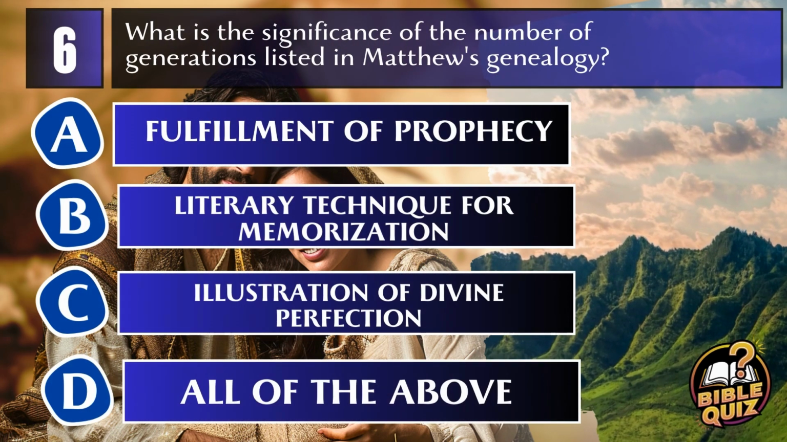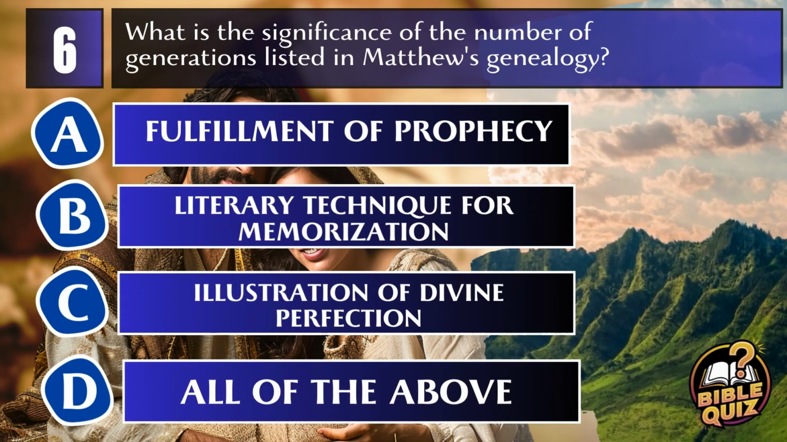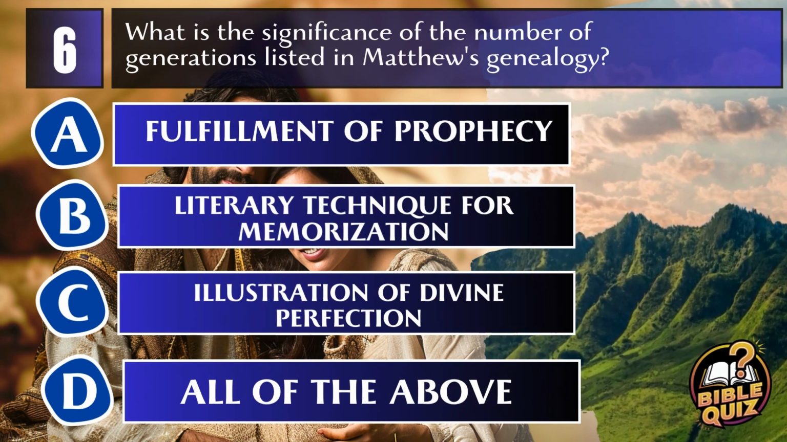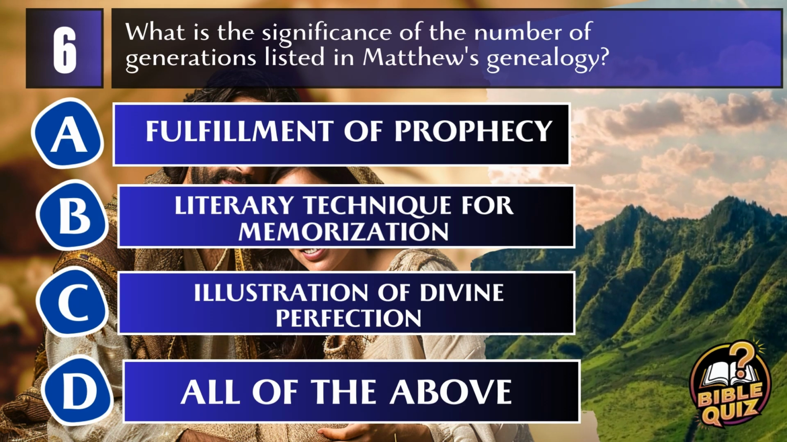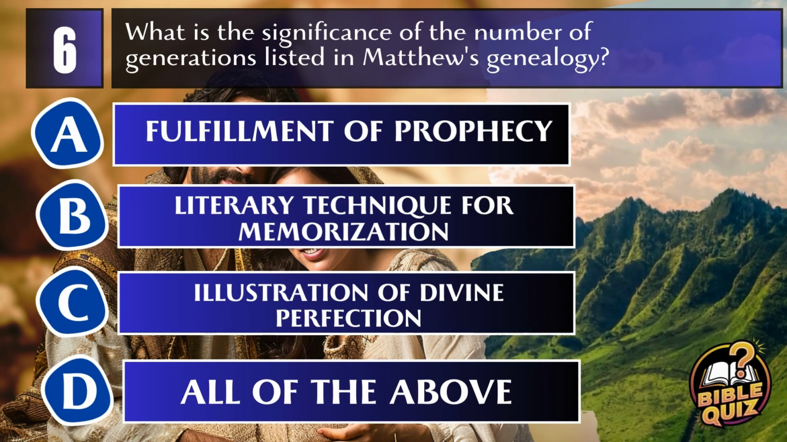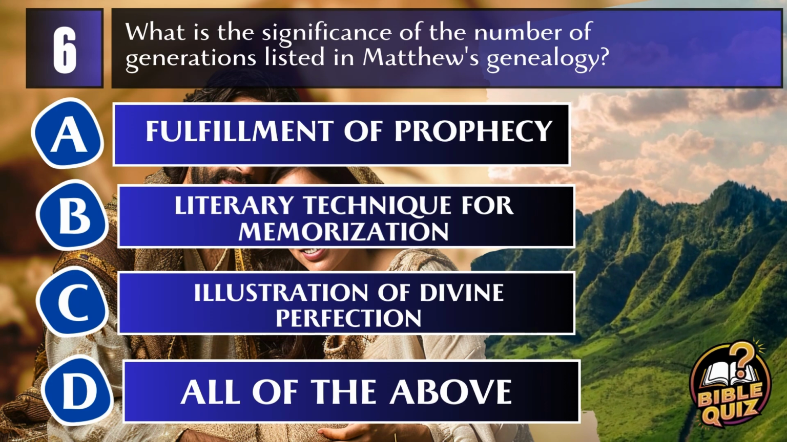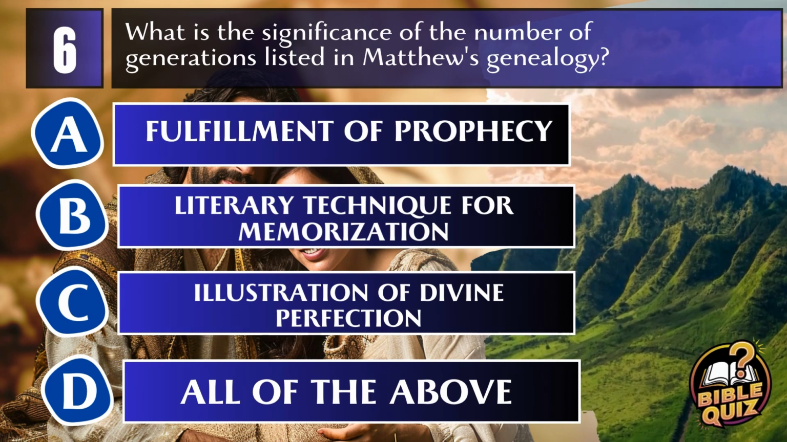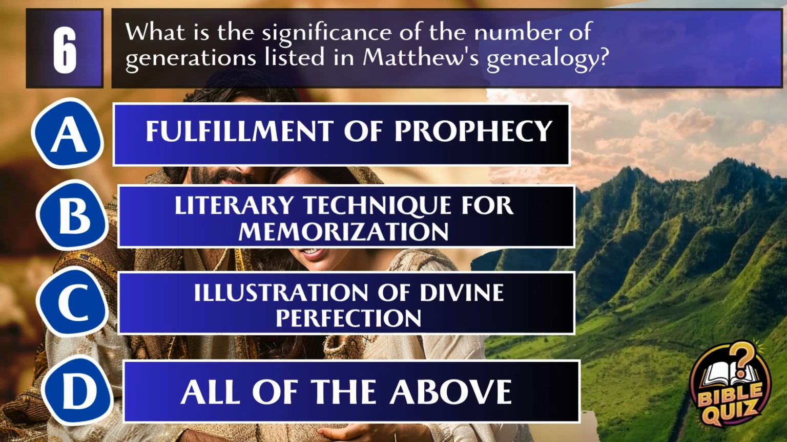Question 6. What is the significance of the number of generations listed in Matthew's genealogy? A. Fulfillment of prophecy, B. Literary technique for memorization, C. Illustration of divine perfection, D. All of the above.